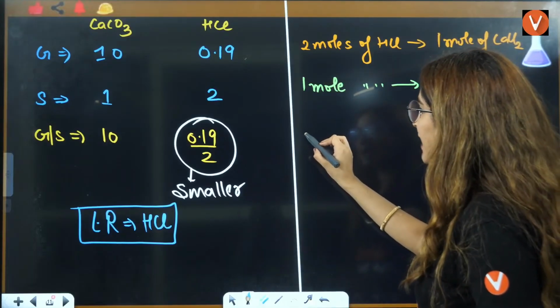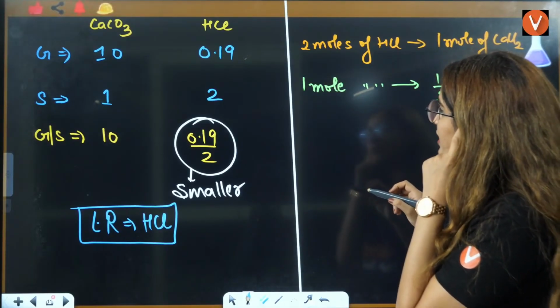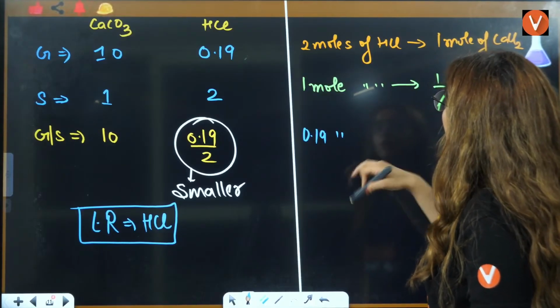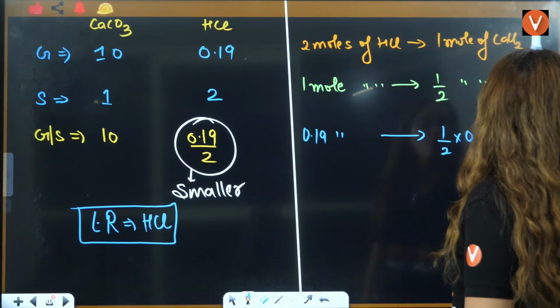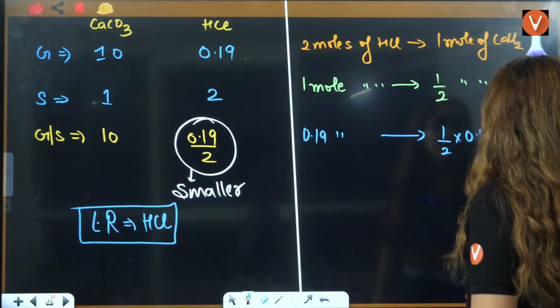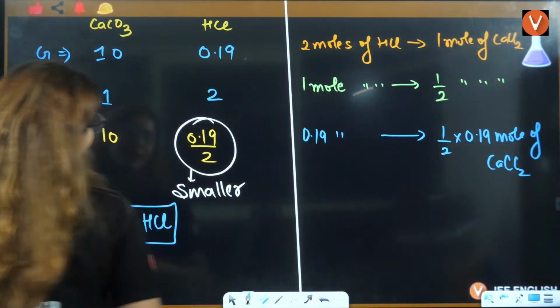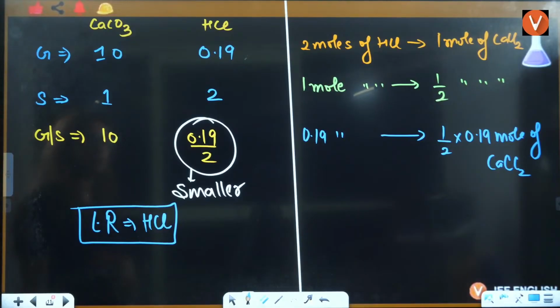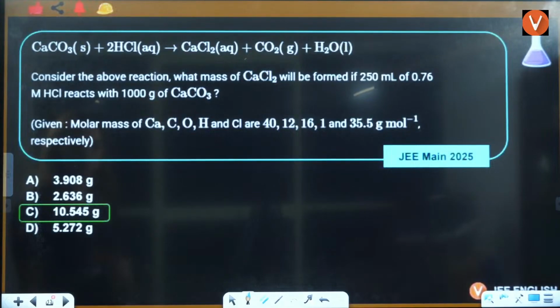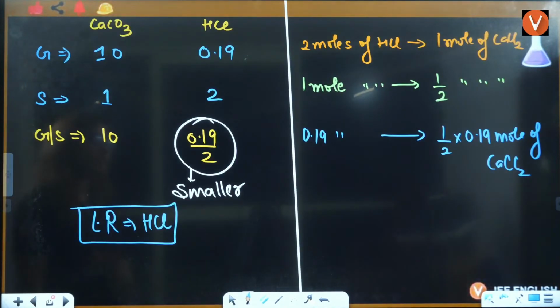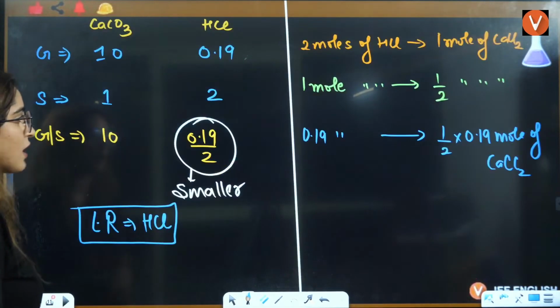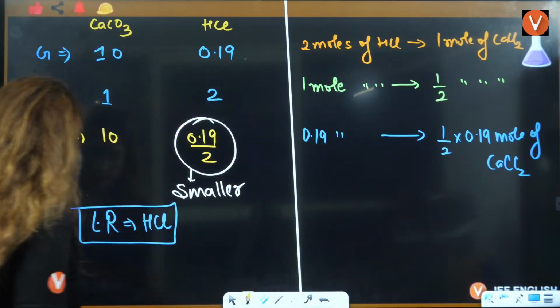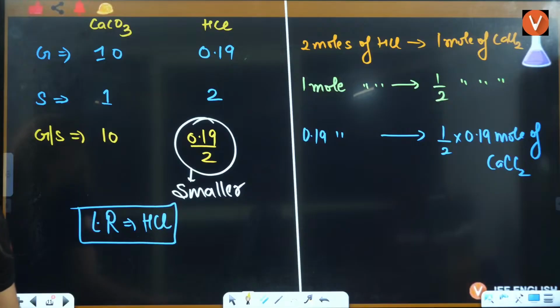Then I want to find out how many moles of HCl I have. HCl moles is 0.19. 0.19 mole of HCl will give you 1 by 2 multiplied by 0.19 mole of CaCl2. Achha, they have asked you the mass here, not this. So I'll just see, that is 0.19 divided by 2, right?